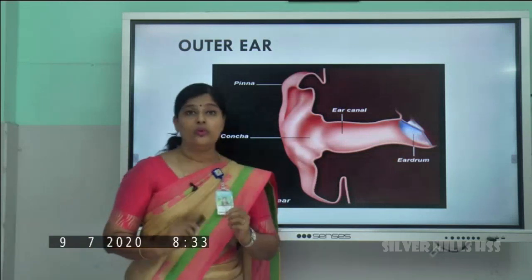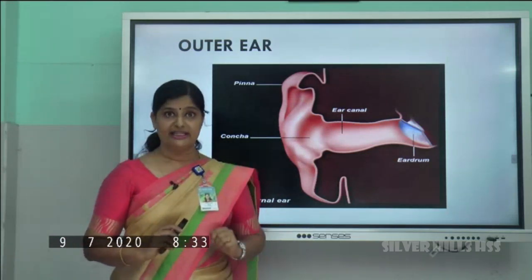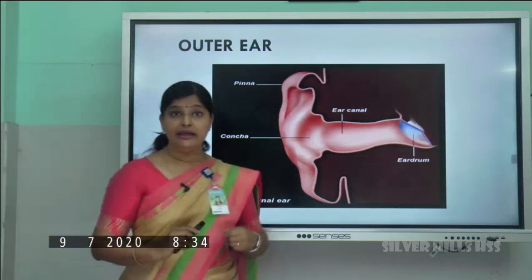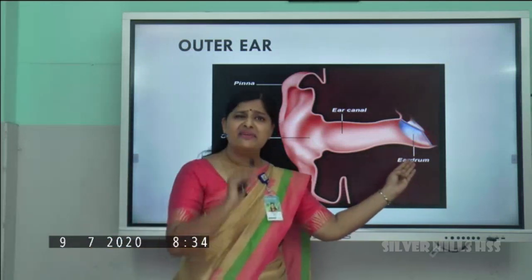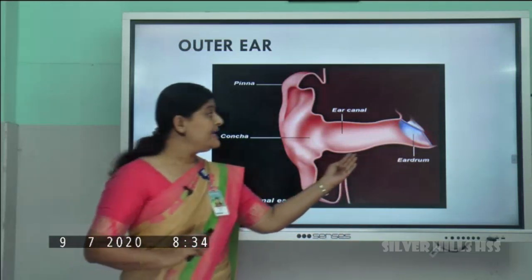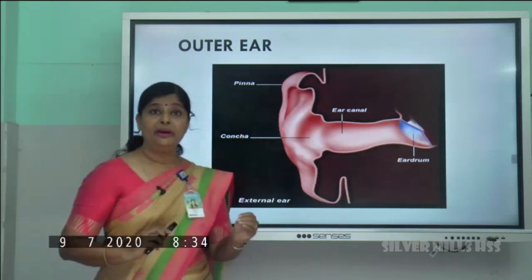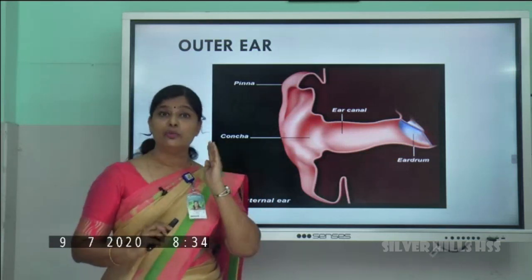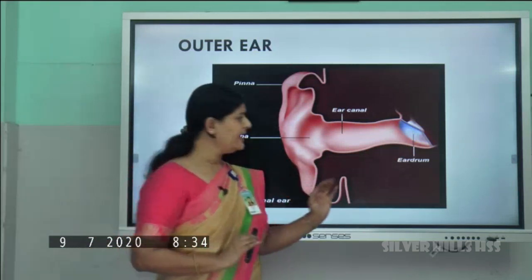Then we always keep telling that you're not supposed to poke sharp objects like safety pins and hairpins inside our ear, isn't it? What is the reason? Because the eardrum is a very thin membrane and it may get broken. So what will happen? It will affect our hearing power. That's why we have to be very careful in dealing with our eardrum.